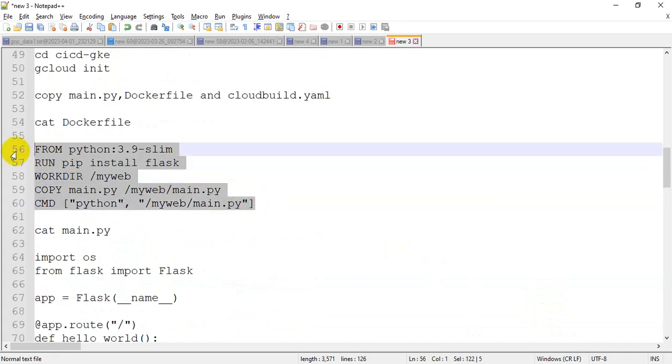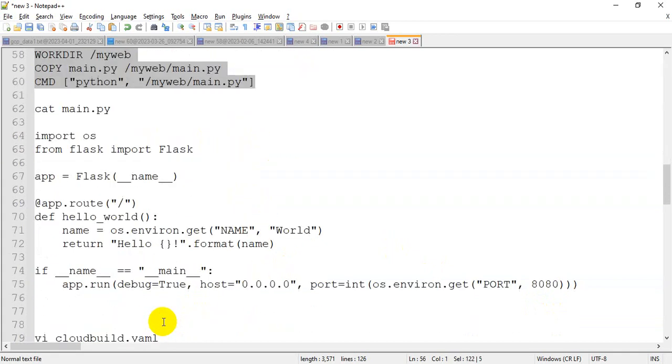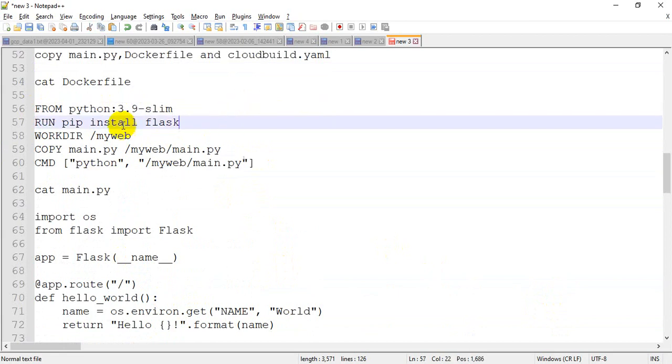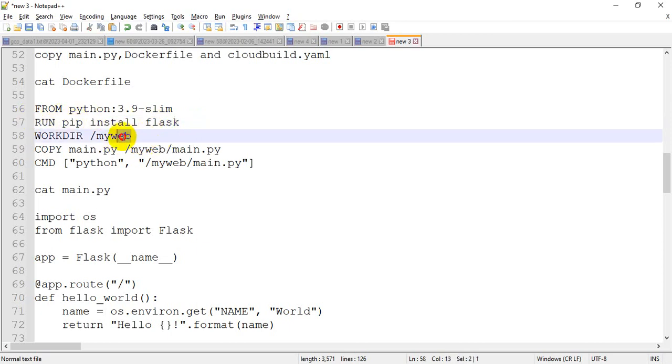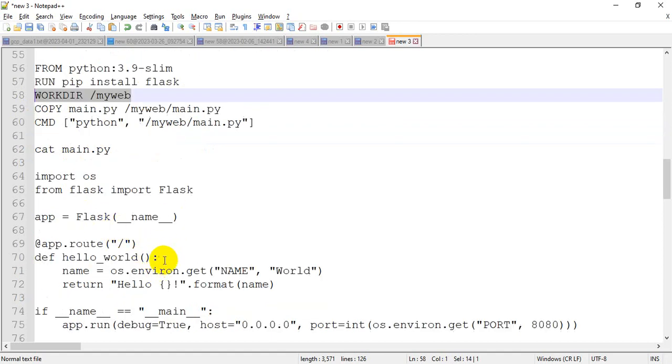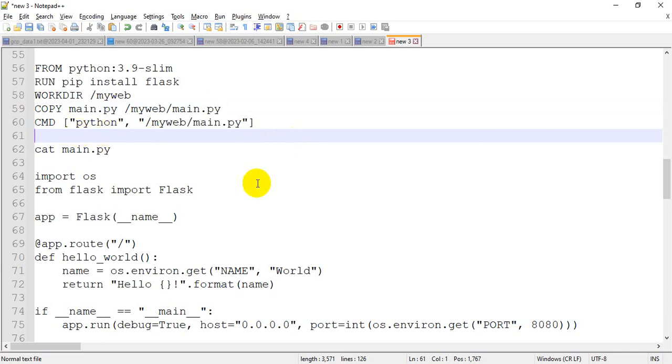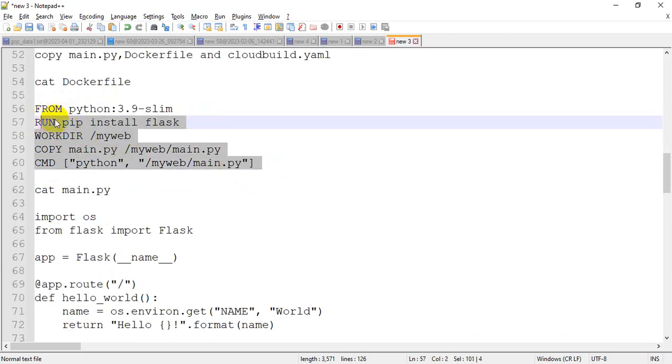Now I have to create the Dockerfile. As this application will be executed through Python, instead of taking any other OS, I mean the runtime, we're directly taking the Python runtime here. After that we are installing Flask, as this library is required, and setting the work directory. Then we are copying this main.py file, the main source file, to our required directory. And whenever this container is created, it will also execute this application. Okay, let me copy this code here.